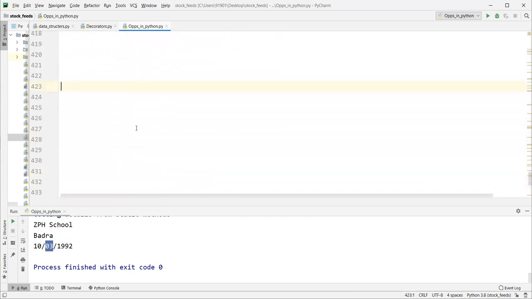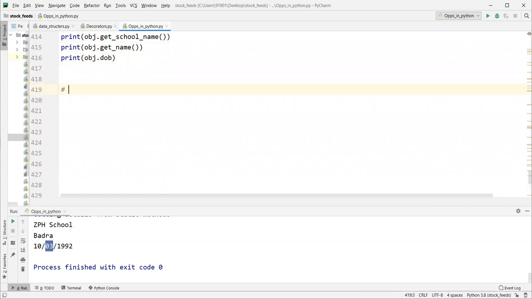So the next question is, you might have got the confusion, right? A class method can be callable with an instance as well as a class. A static method also can be callable with an instance as well as a class.